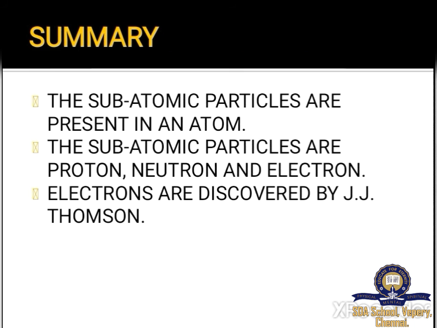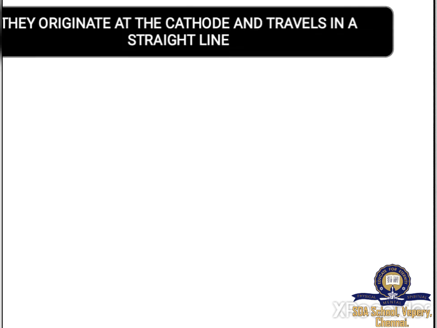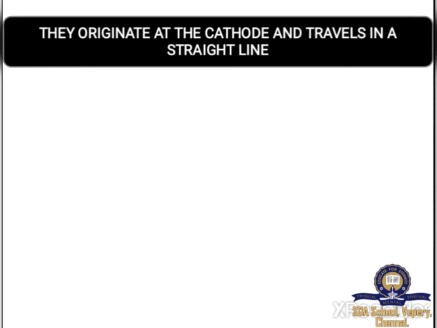That's all for today's class. Let's do a quick summary. The subatomic particles are present in an atom. The subatomic particles are proton, neutron and electron. The electrons are discovered by J.J. Thomson. Now these are the characteristics of cathode rays.